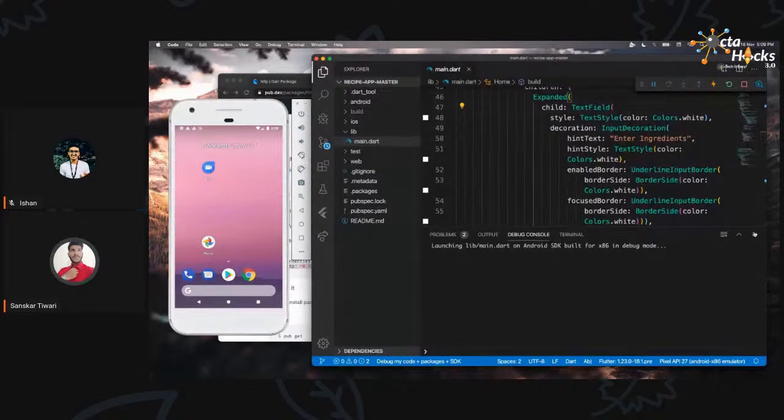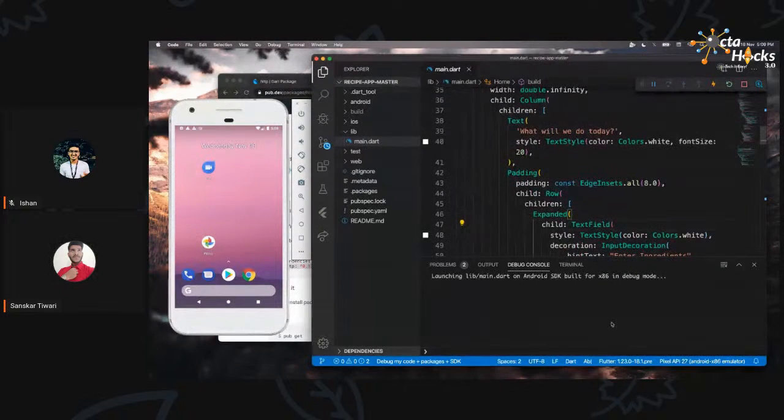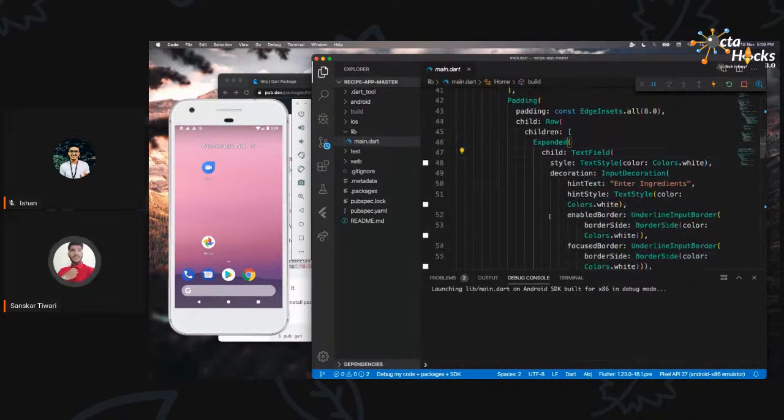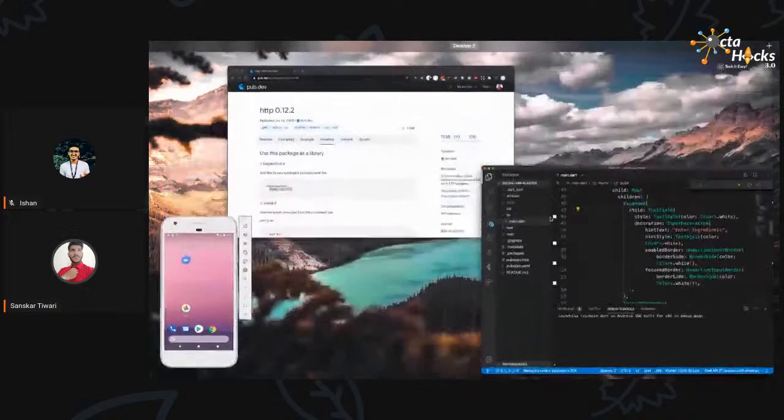At least that's what I started with. But yeah, VS Code is much lighter. That's why we end up using VS Code now. So let's just give it a second till it runs the application.